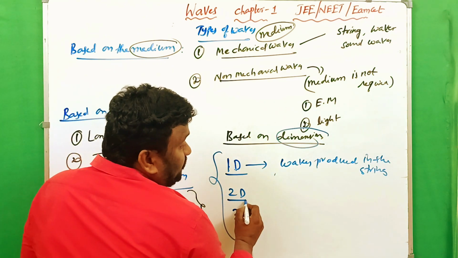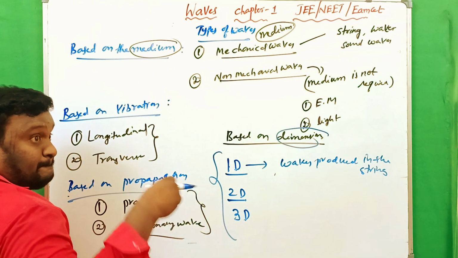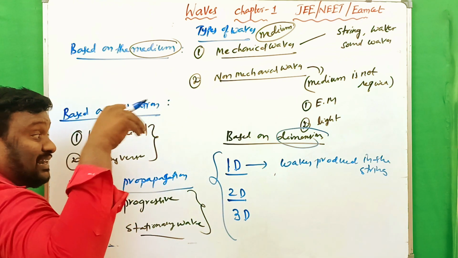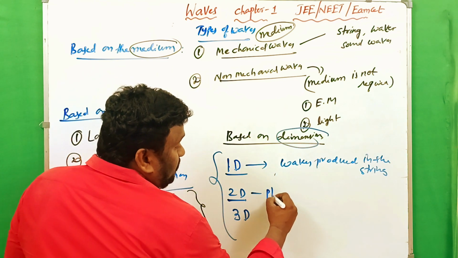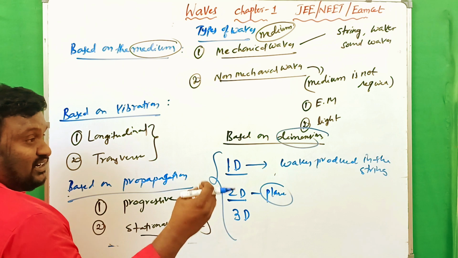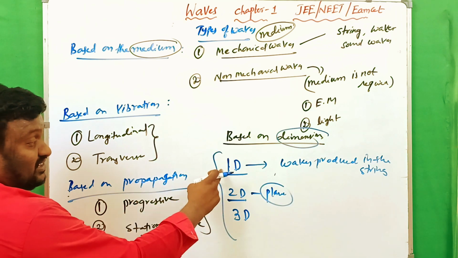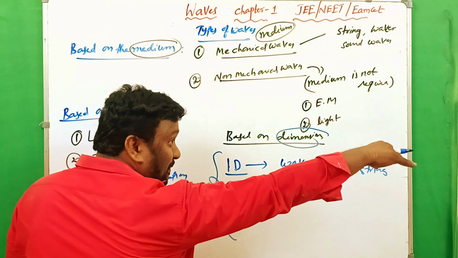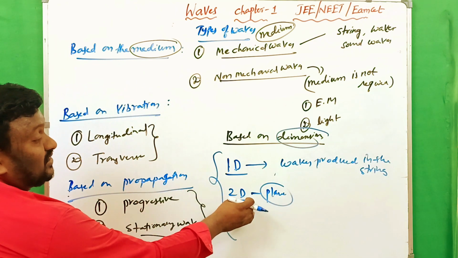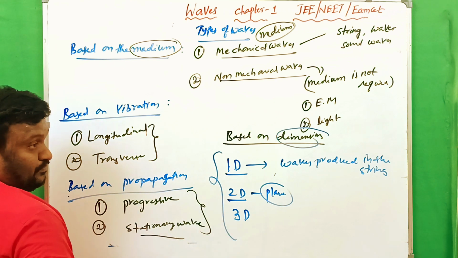And two dimensional, what does that mean? The propagation of movement or the wave is moving along one particular plane. So along the x axis, y axis, that means in one particular plane. Here the wave moves in the combination of two axes, that is 2D.